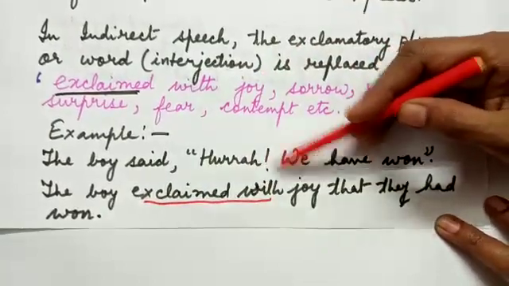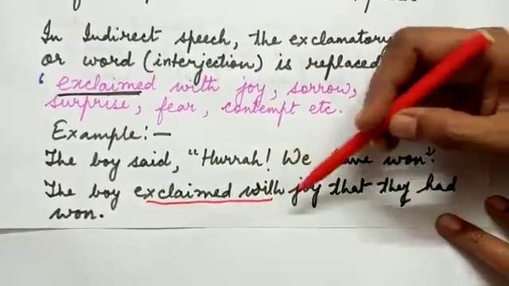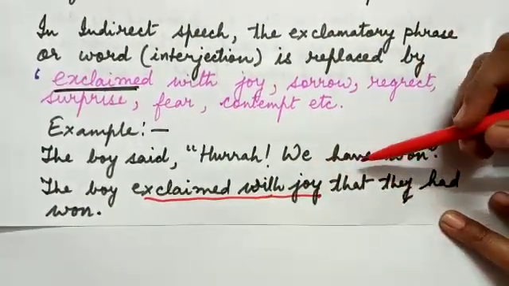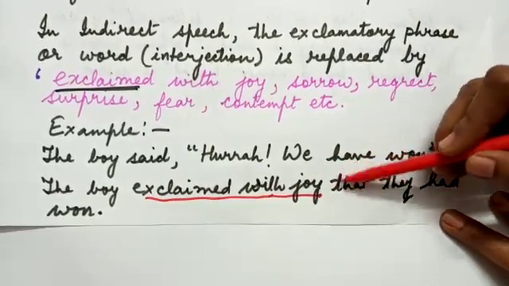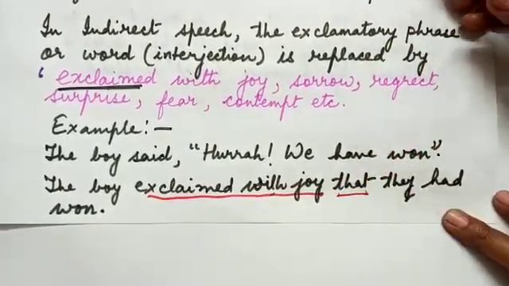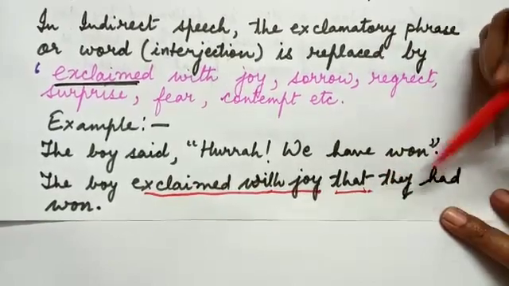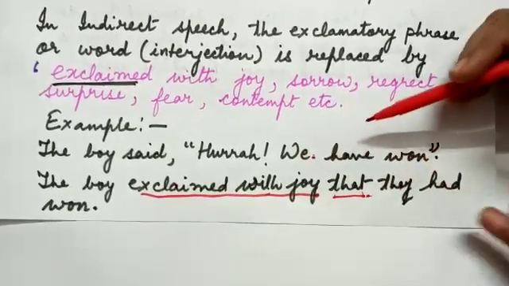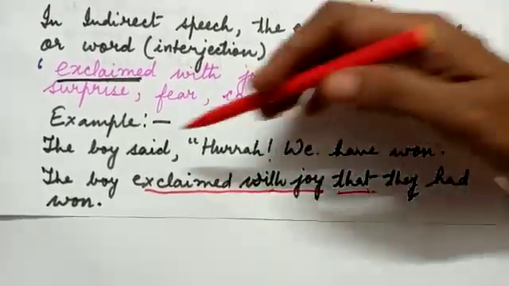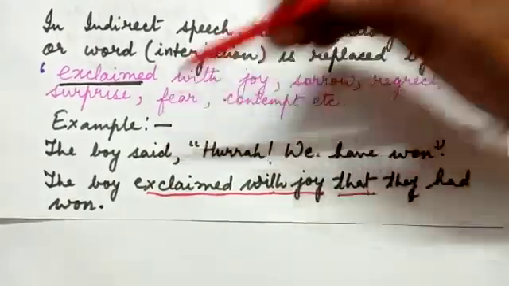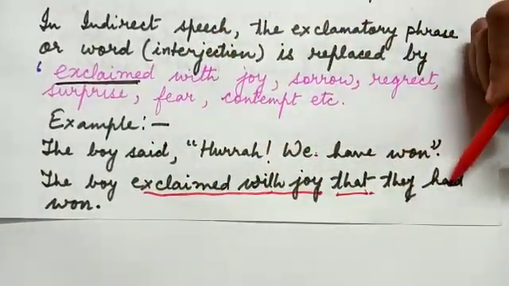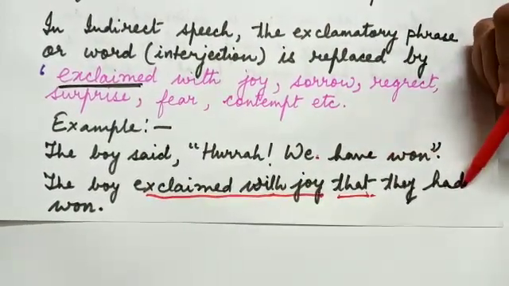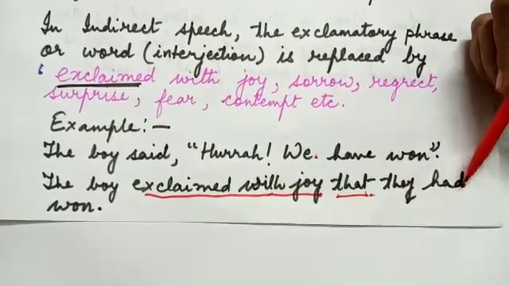Since it is hurrah, it is an expression of joy, so it will become exclaimed with joy. And we had just discussed that the connective that is used in an exclamatory sentence, so the connective that is there. They, since we is there, we becomes they, had won. Why had? Because the reporting verb is in past tense. So in the reported speech, the verb have, which is in present, becomes past in the indirect speech.